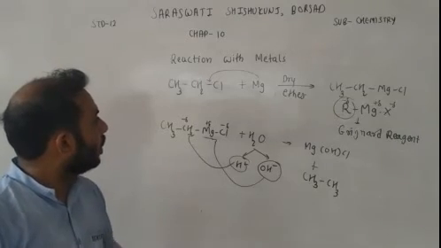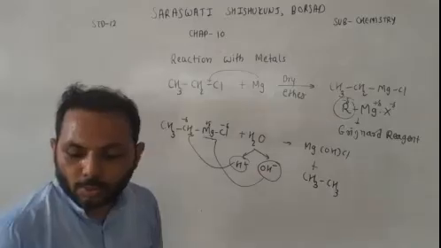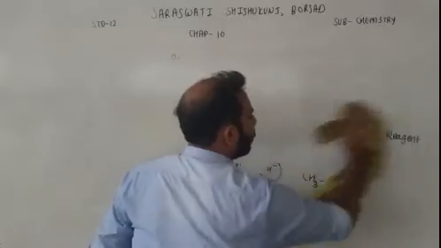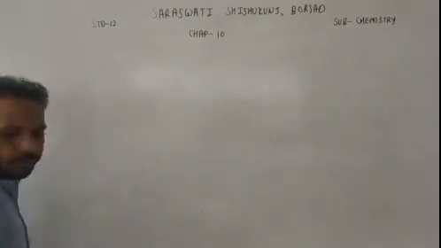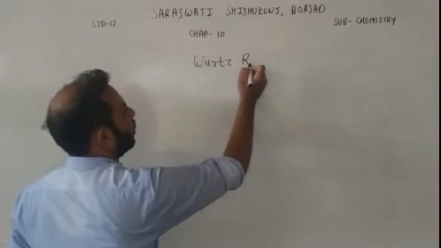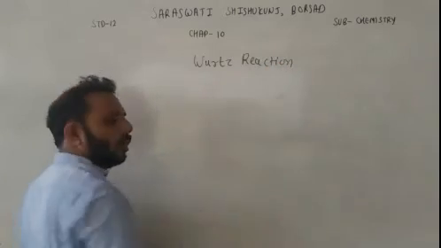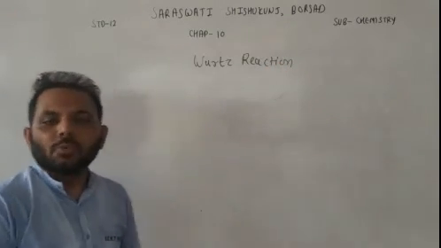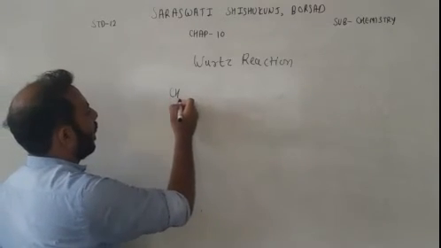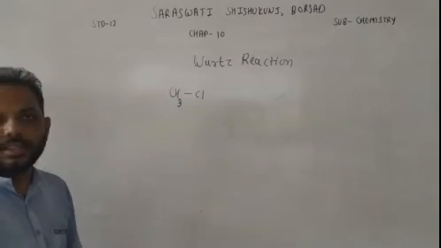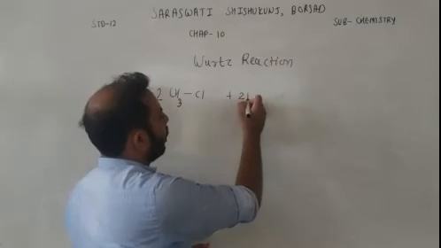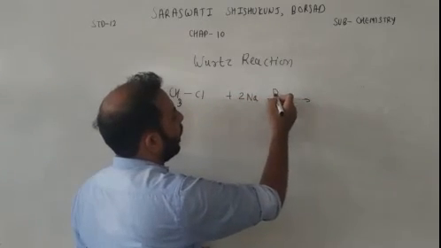Okay. So this is Grignard reaction. Now we are going to discuss another reaction, and that is known as Wurtz reaction. We have already discussed Wurtz reaction in standard 11. This is again the same thing. So we have haloalkane. Suppose chloroethane is there. So 2 moles of chloroethane reacts with 2 moles of sodium in presence of dry ether.